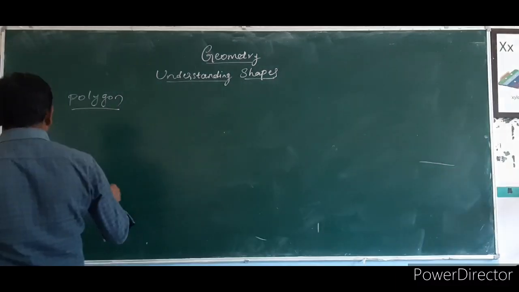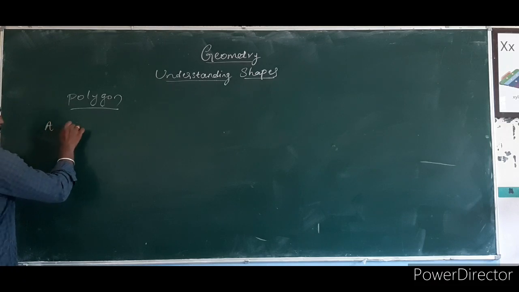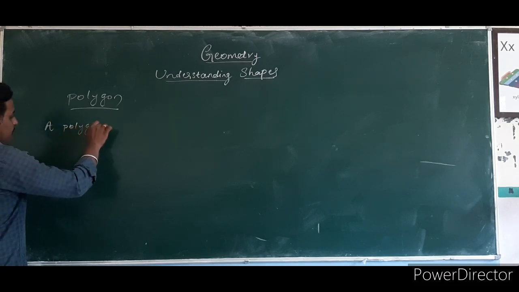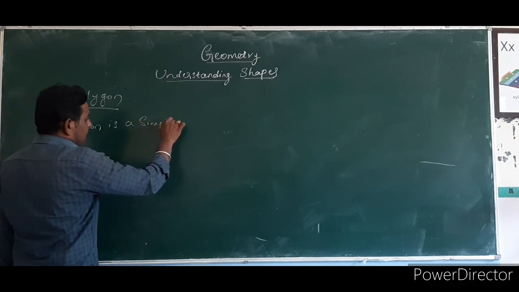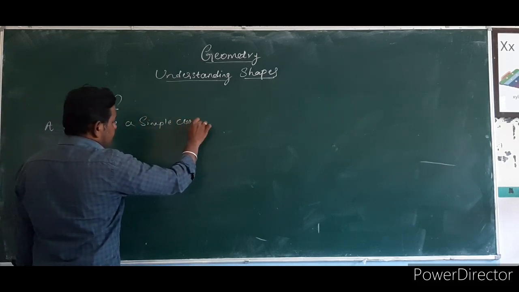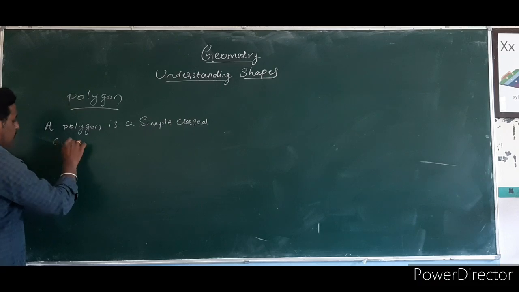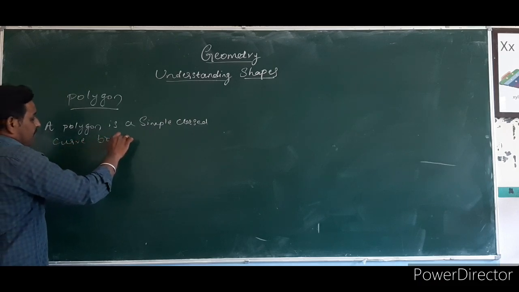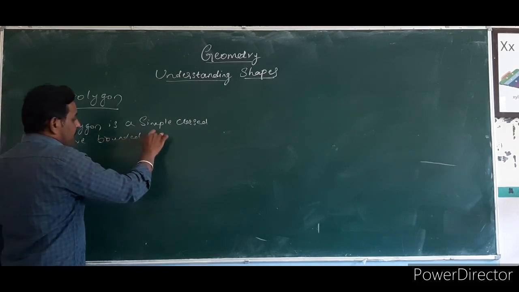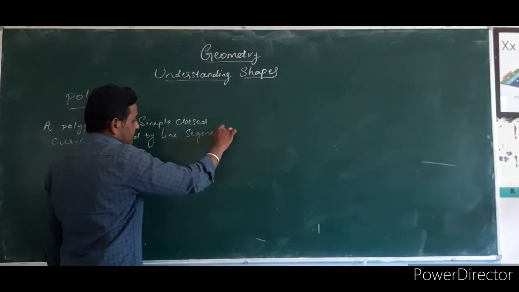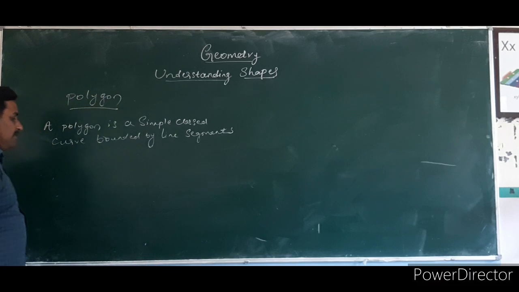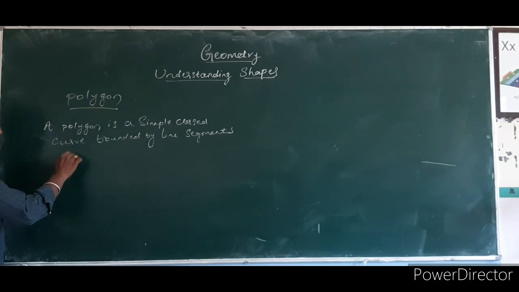A polygon is a simple closed curve bounded by line segments. Look at here.